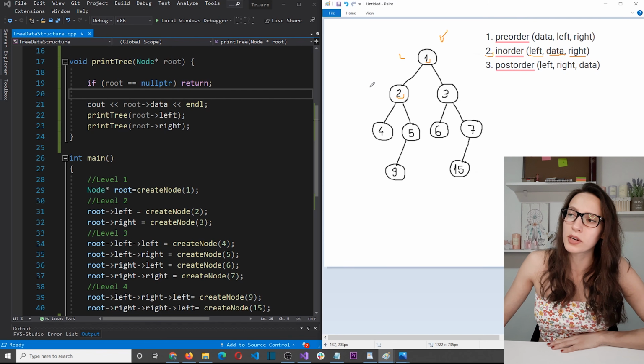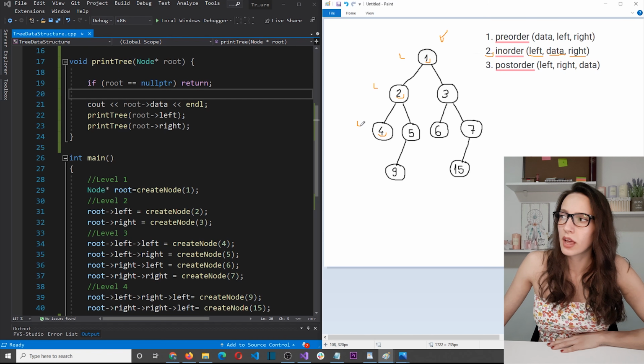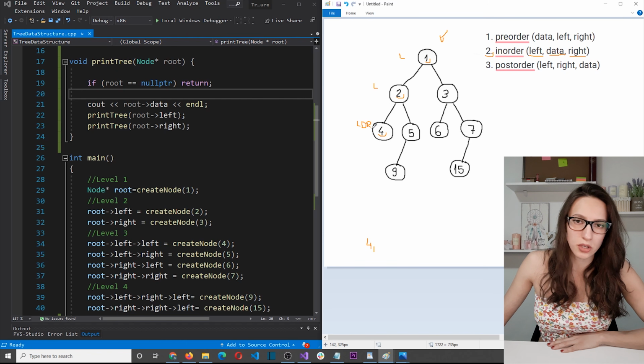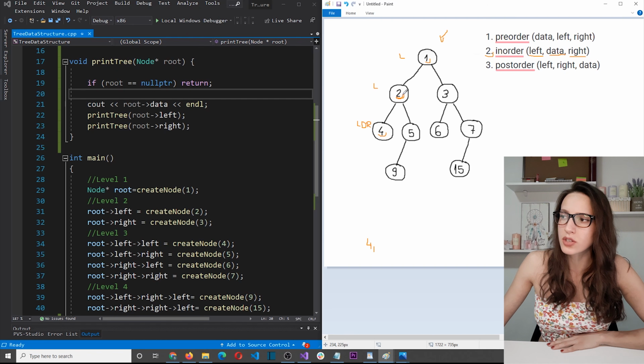So again, the algorithm says visit the left child. So we visit this child here. And here again, we visit the left child. And then since there is no left child, we proceed with the algorithm. So the algorithm says now manipulate the data, which means that now we need to print number 4 and then visit the right child. But there is no right child, so we go back to this node here.